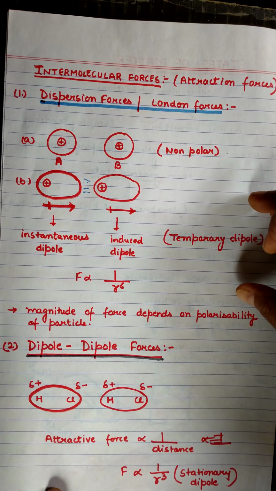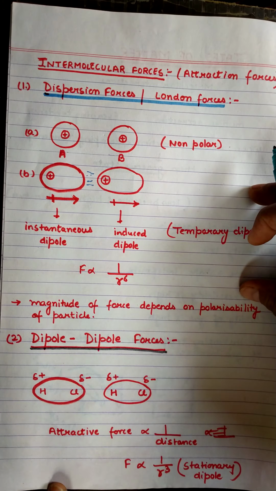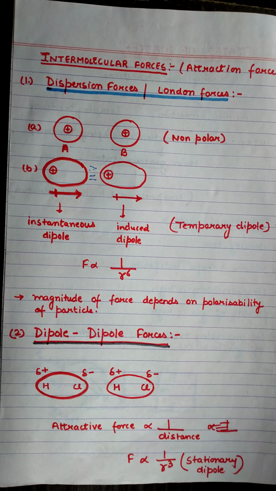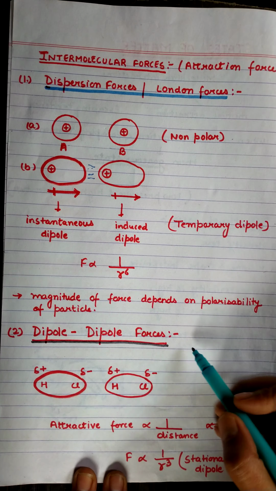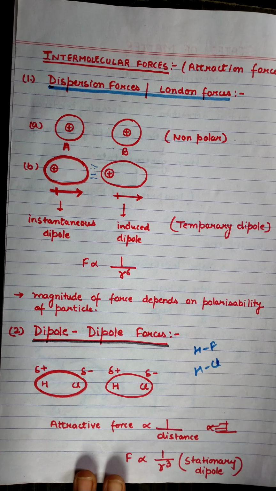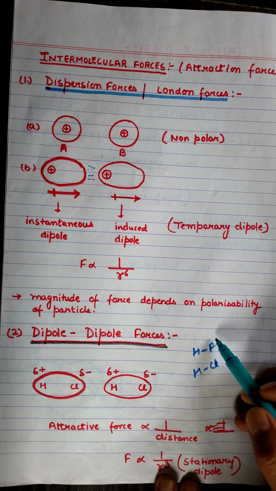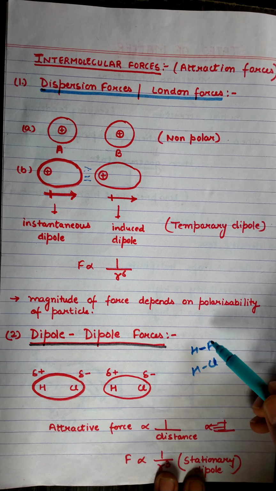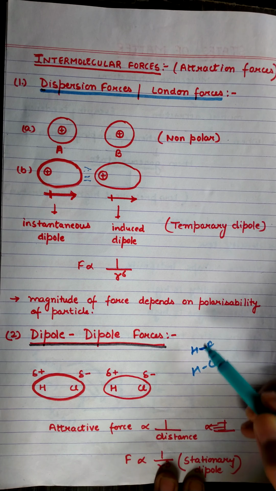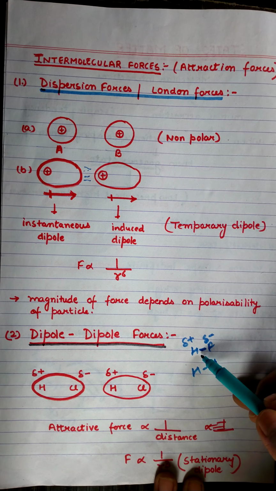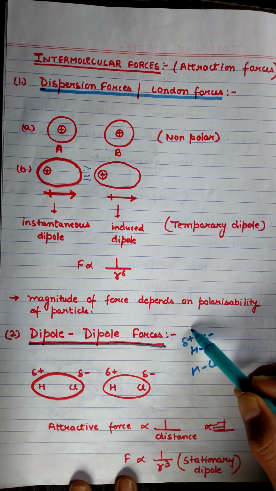Now the second type of intermolecular forces is dipole-dipole forces. In dipole-dipole forces, sometimes such molecules are there which have a large electronegativity difference between them, like HF, like HCl. So due to difference in electronegativity, the more electronegative element will take out or attract the electron of the bond towards itself. So it will get a partial negative charge and the other atom will get a partial positive charge. So in this case a dipole is formed.